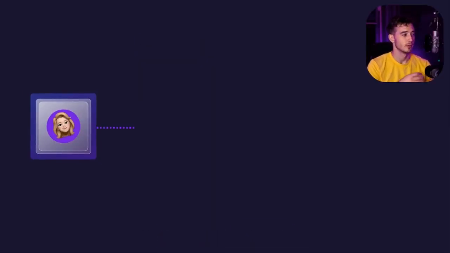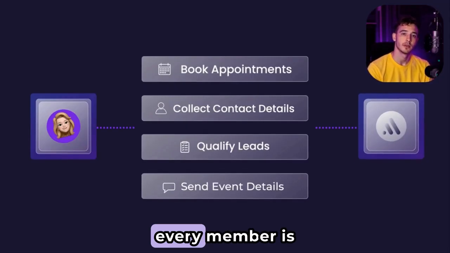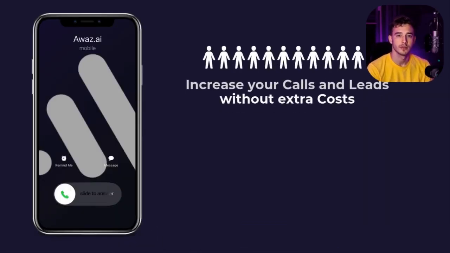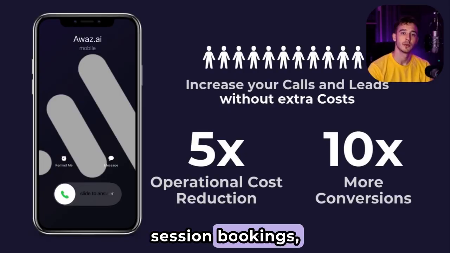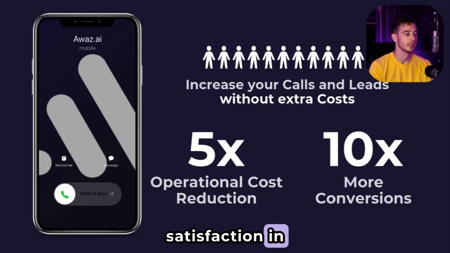Imagine a fitness center where every workout session is scheduled seamlessly, and every member is greeted with personalized care. At Fit Life Gym, our AI appointment scheduler Chloe is revolutionizing session bookings, reducing conflicts, and enhancing member satisfaction in real time.